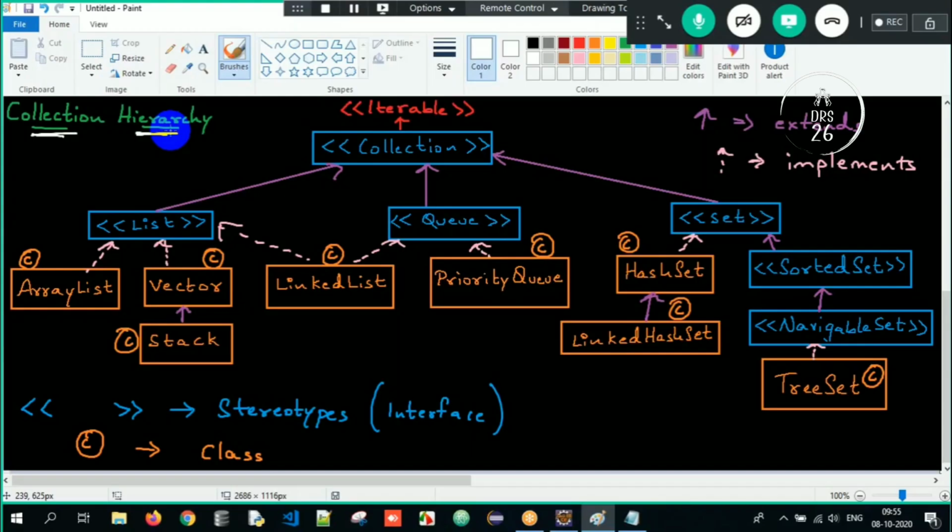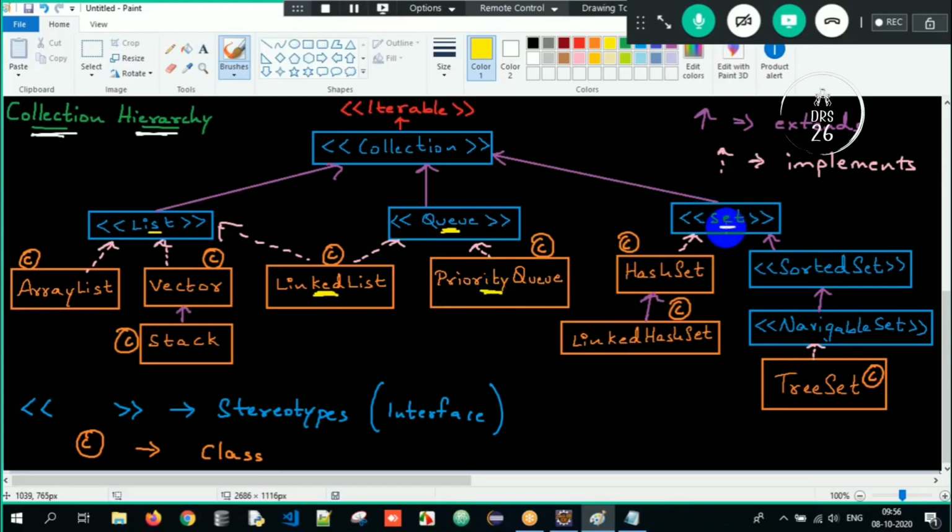Under list, we have four implementation classes: array list, vector, stack, linked list. All the four classes will implement the list interface. These are the implementation classes of list here. And linked list is a class which is implementing list also, queue also. See here, linked list is a class here, but that class is implementing list also, queue also. And under queue we have two implementation classes. What is it? Linked list and priority queue.